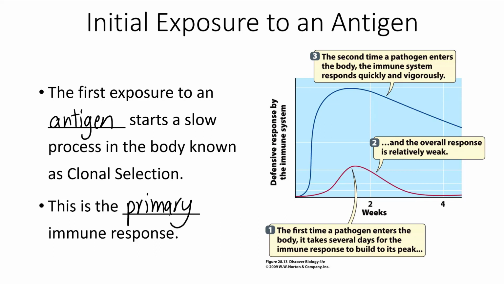However, that blue line represents our second or subsequent exposures to that same antigen. And we see with our secondary immune response, antibody production ramps up within a few days, and usually this is sufficient to prevent an individual from getting sick at all.